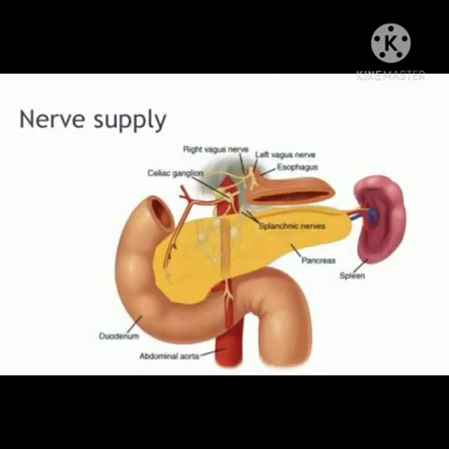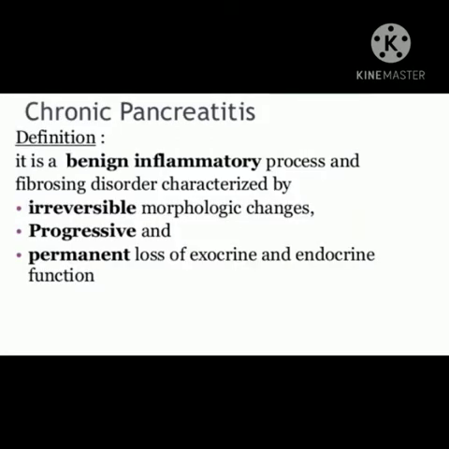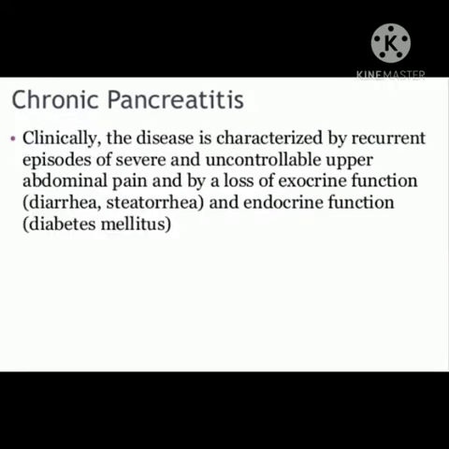This diagram shows the nerve supply to the pancreas. Let us see the chronic pancreatitis definition. It is a benign inflammatory process and fibrosis disorder characterized by irreversible morphologic changes, with progressive and permanent loss of exocrine and endocrine function. Clinically, the disease is characterized by recurrent episodes of severe and uncontrollable upper abdominal pain and by a loss of exocrine function and endocrine function, diabetes mellitus.